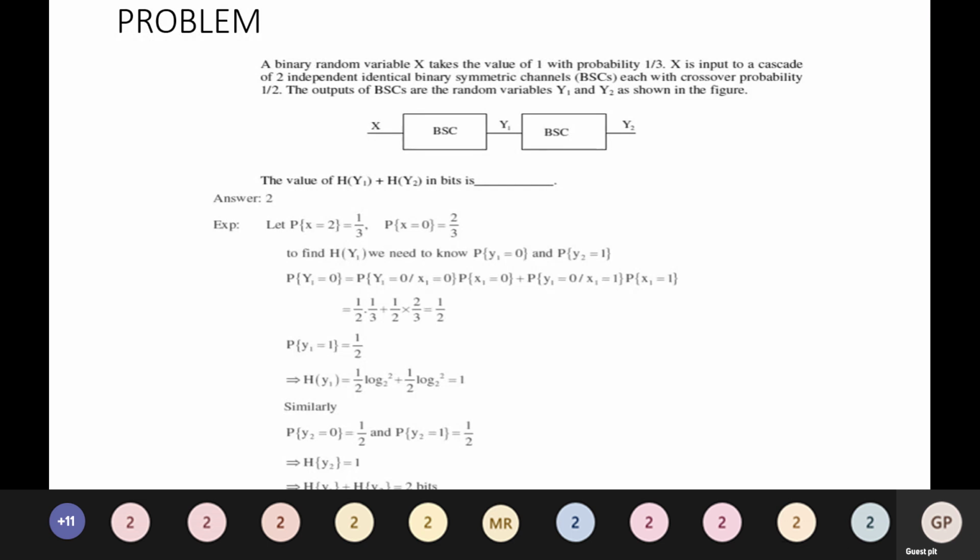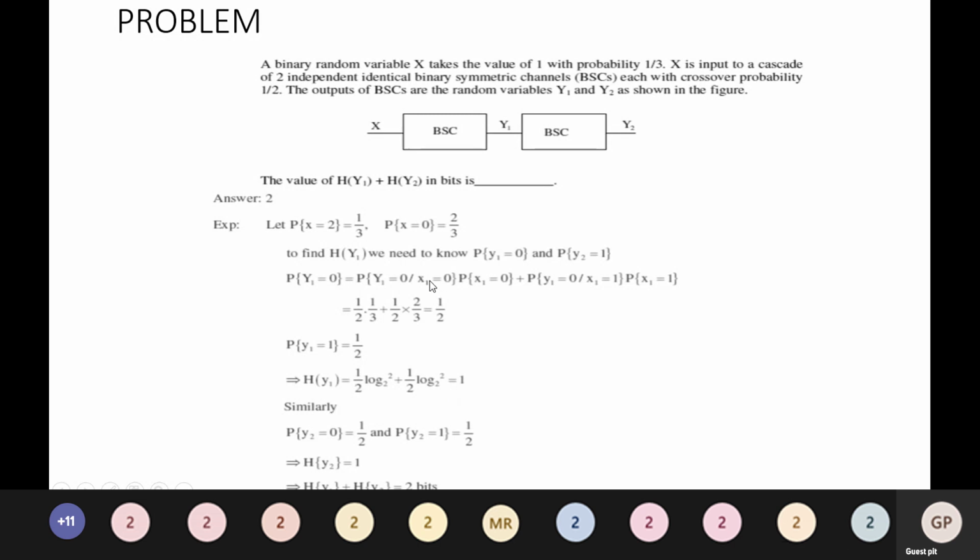Now h of Y1 is equal to 1 by 2 log base 2 2 plus 1 by 2 log base 2 2, which is equal to 1.